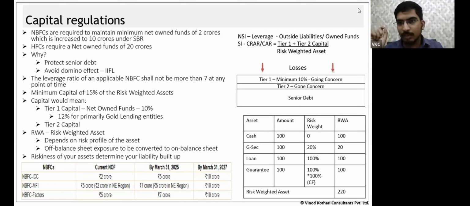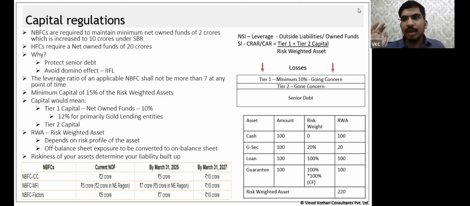So if you are a systemically important NBFC or an ML, that we have already discussed in previous sessions, you need to comply with CRAR, that is capital risk adjusted ratio, or capital adequacy ratio, as you may call it. Both the terms are the same. It is calculated by tier 1 capital plus tier 2 capital divided by risk-weighted assets. Okay, why do we have it? To absorb sufficient losses so that senior debt doesn't have to suffer the loss.